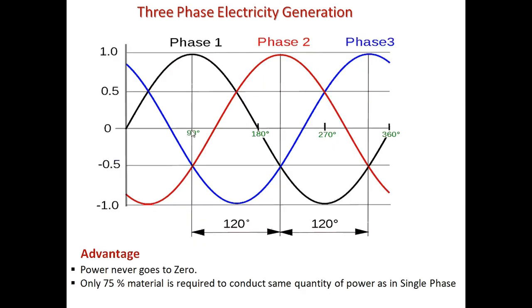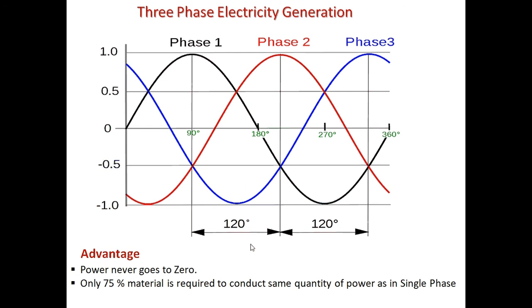Now what is so important about this three phase electricity? If you look at the waveform diagram of three phase, this is phase one, black, which starts from zero, while red is phase 2, blue is phase 3, and you can see the angle between all three phases is about 120 degrees.